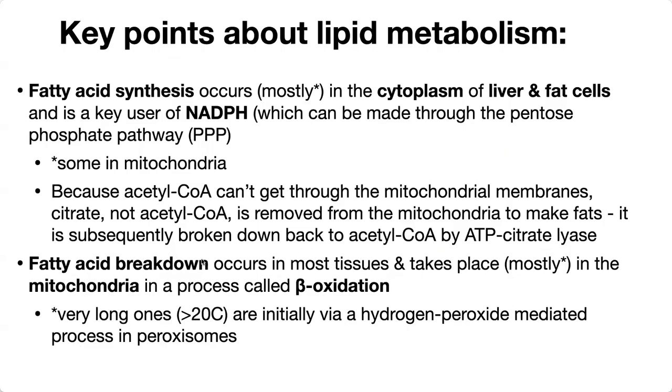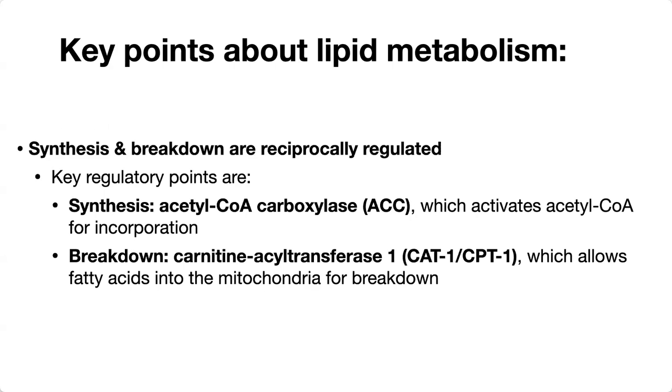Fatty acid breakdown occurs in most tissues and takes place mostly in the mitochondria in a process called beta oxidation. Very long fatty acids, so like greater than 20 carbons, are initially broken down via a hydrogen peroxide mediated process in peroxisomes. But once they get to a shorter fatty acid, those can be broken down in the mitochondria as well. The synthesis and the breakdown are reciprocally regulated.